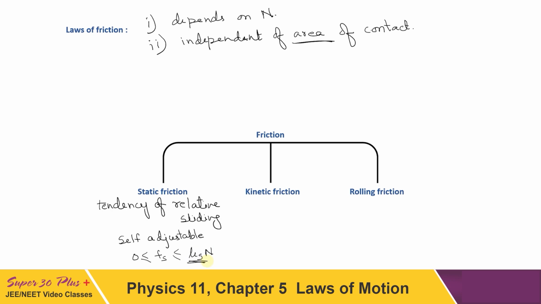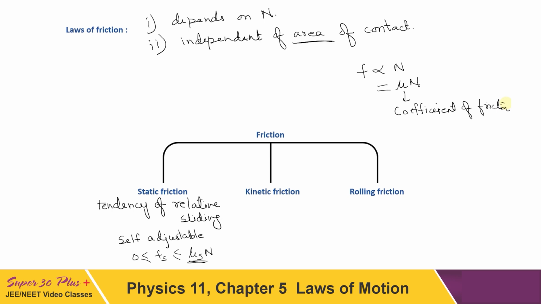As you can see here also in the law of friction, I had written that it depends on N, and said also that friction is actually proportional to N. So if it is proportional to N, if we replace this with some proportionality constant, this proportionality constant is called the coefficient of friction. For static friction, it has to be the coefficient of static friction, which I have written here as mu s N. So static friction has its range from 0 to this limiting value.